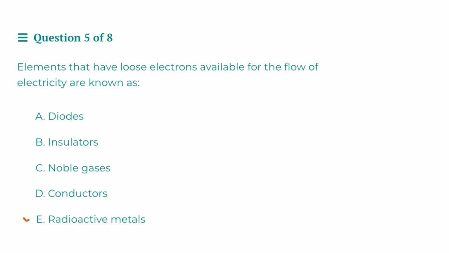But then lastly, we have E, which we should cover just to make clear. Radioactive metals are materials with unstable atomic nuclei, and as a consequence, in their quest for stability, they will emit radioactive particles or electromagnetic radiation in some cases. So these are fascinating subatomic systems to consider, but they do not fit the bill of a conductor. So E is not correct. And again, therefore, the correct answer is D.